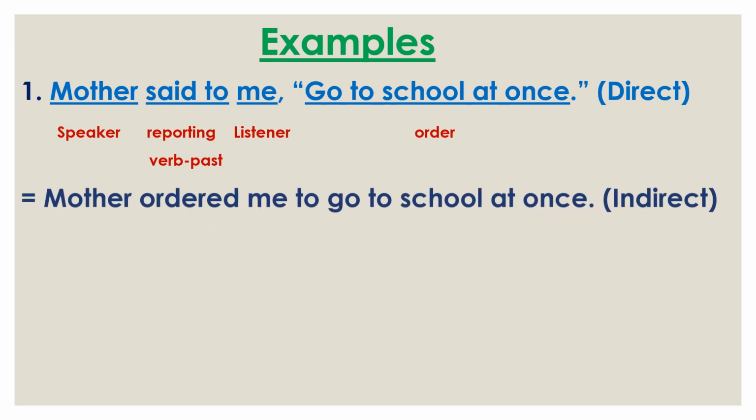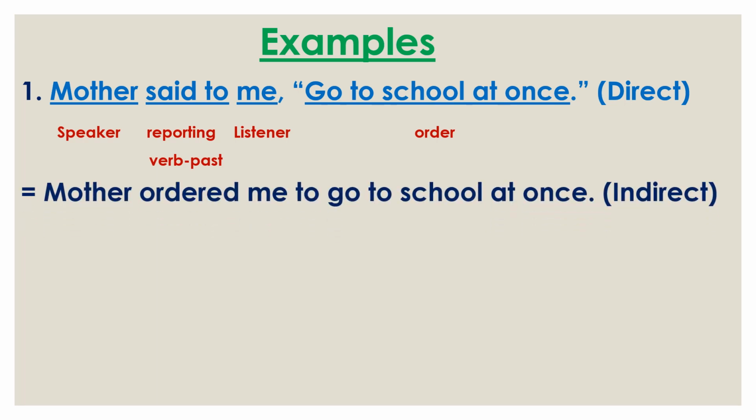That's why we use at first the speaker mother, then in place of said to we use ordered, because it indicates order sense. Then the listener me, then the joining word to, and then the other part, go to school at once.